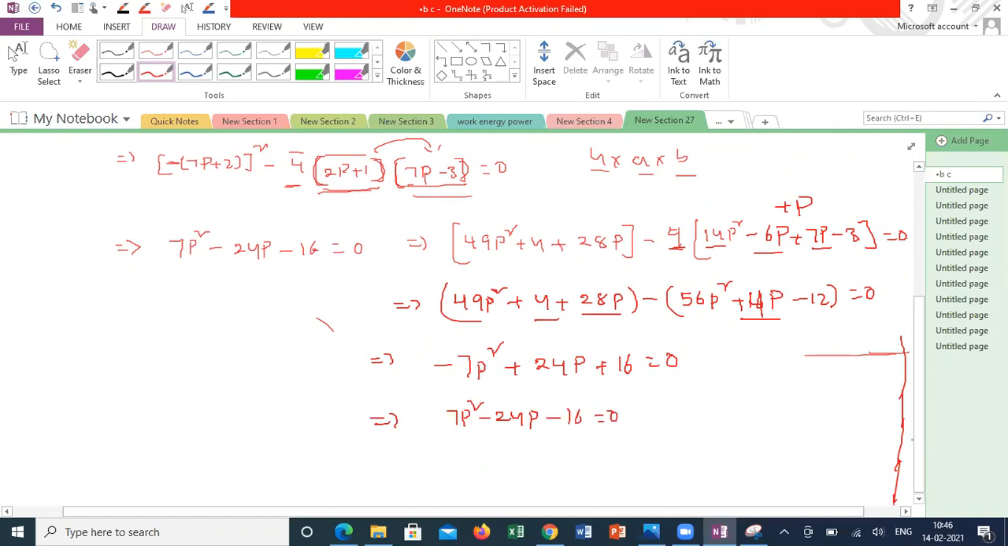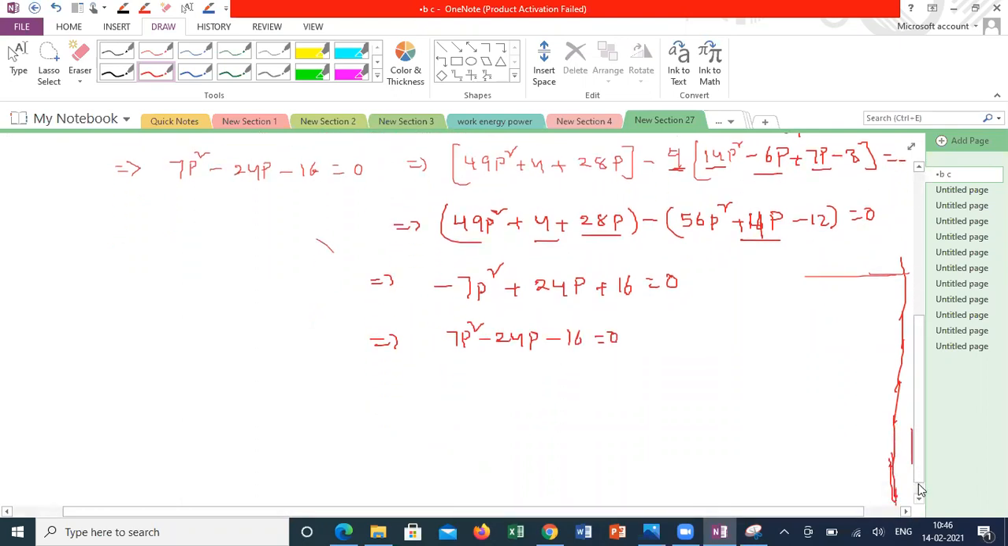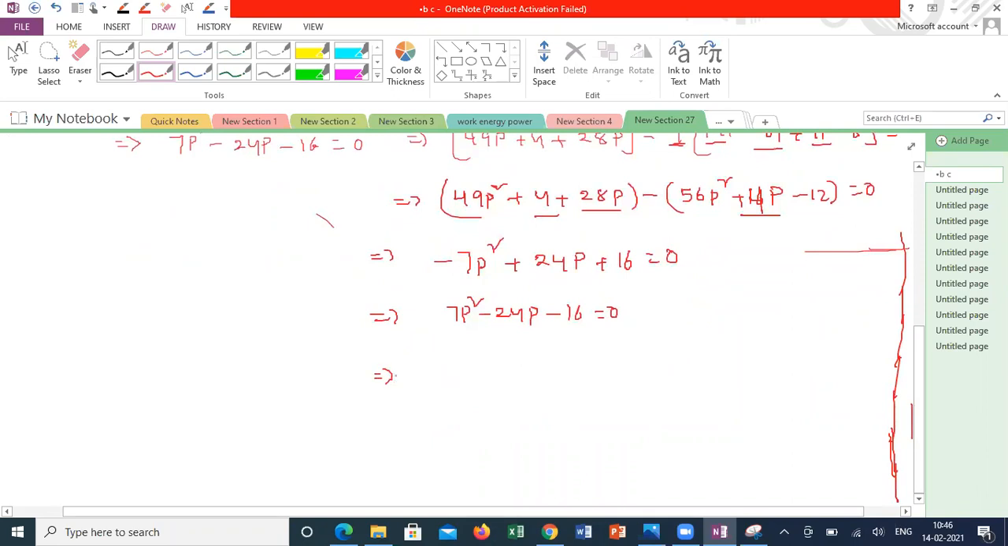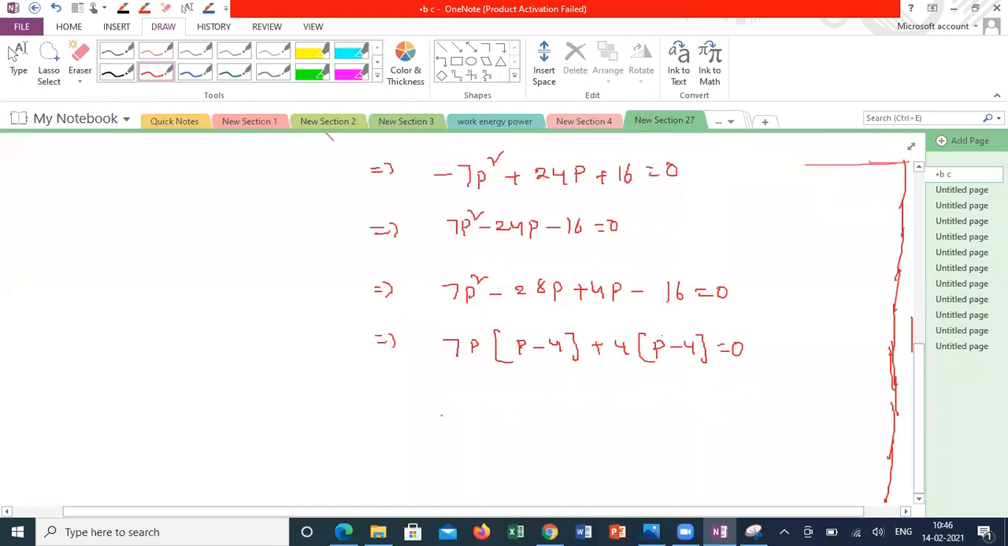So what method are you using to solve for p? Factorization. If I'm using factorization, what will you get? Minus 28p plus 4p. So 7p square minus 28p plus 4p minus 16 is equal to 0. Taking 7p common, p minus 4. Taking 4 common, p minus 4 is equal to 0. So 7p plus 4 into p minus 4.